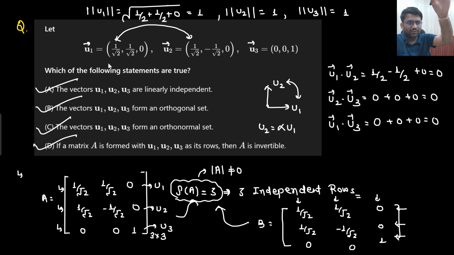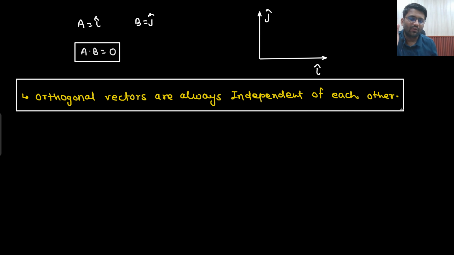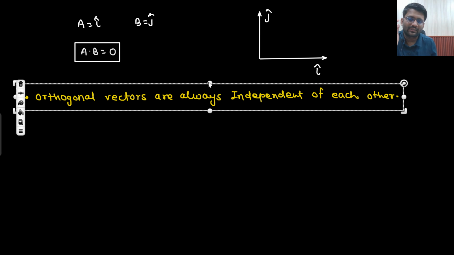So I will see a particular question. If they are talking about orthogonality, then first I will check the orthogonality. Then by default I will get to know that for sure they will be independent of each other. If there is a set of vectors which are orthogonal to each other, then 101% they will be surely independent of each other as well. Will you be able to remember this line? Orthogonal vectors are always independent of each other. They always frame an independent set of vectors.